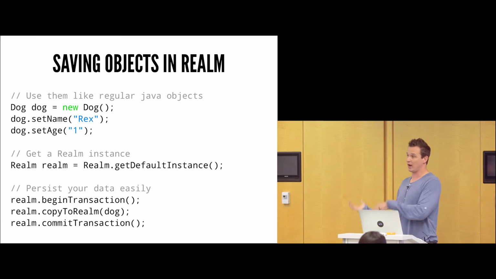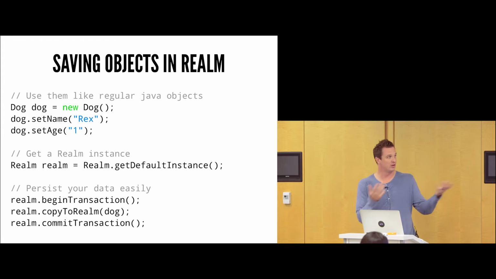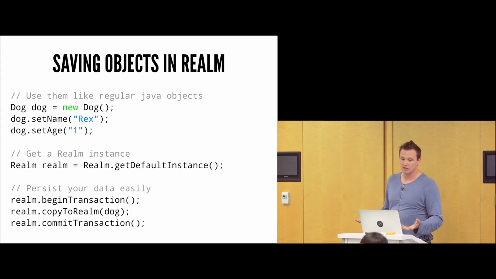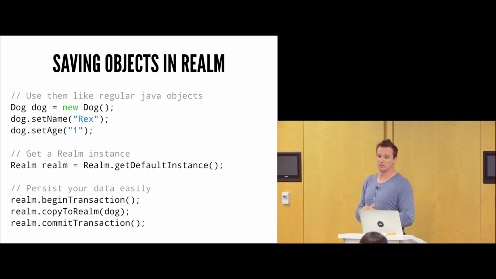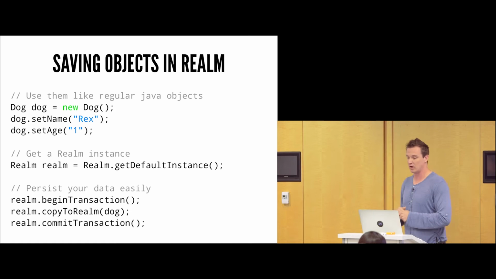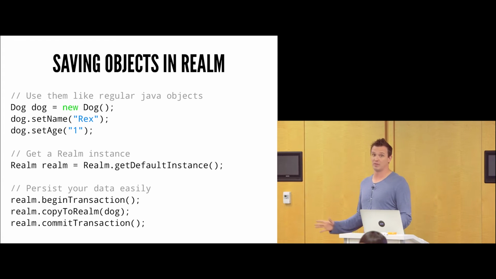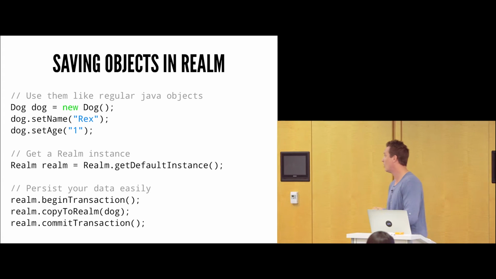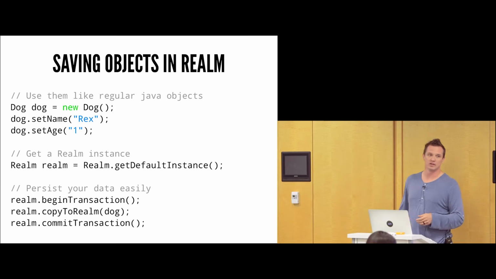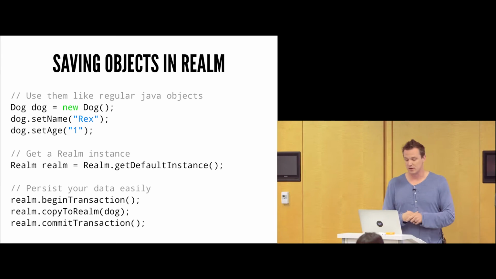Now, if I want to actually store that object in Realm, here's how I could do it. I can go ahead and new up an instance of that dog. Again, we're just working with plain old Java here. And then I can go ahead and get a default instance of Realm, say, hey, Realm, I need to work with you. And then at that point, I'm going to use a transaction here, and I'm just going to go ahead and copy that dog object into Realm. Now, at this point in time, the dog object's in Realm. That's it. I didn't write any SQL. I didn't do anything at all. The object's in there. I can query it back out, which I'll show you queries in just a moment. But now our object is in there.